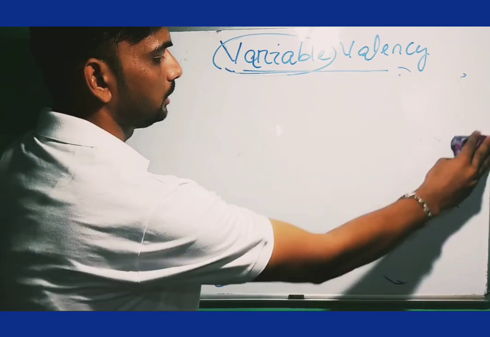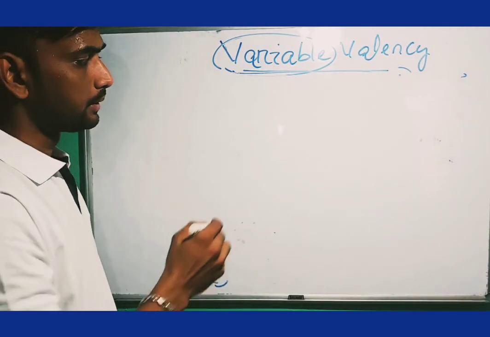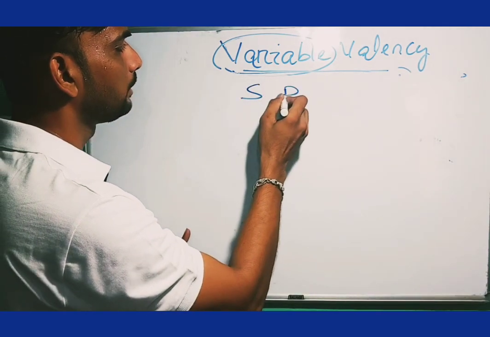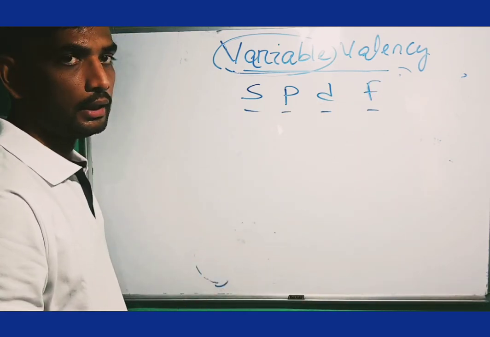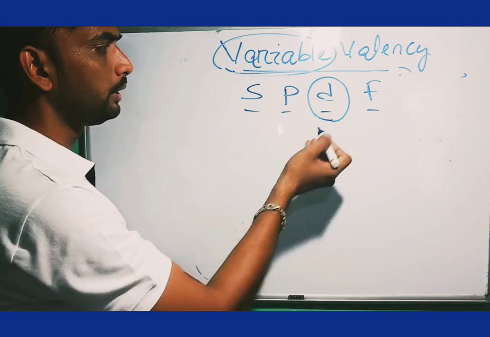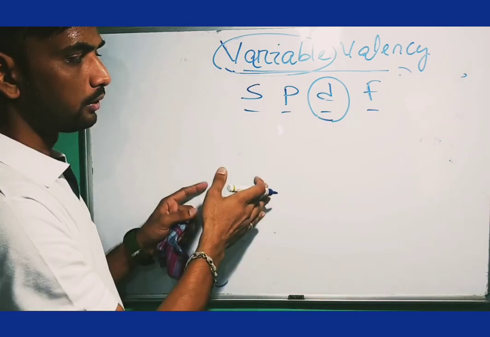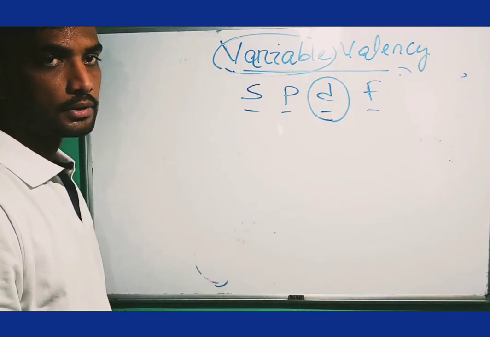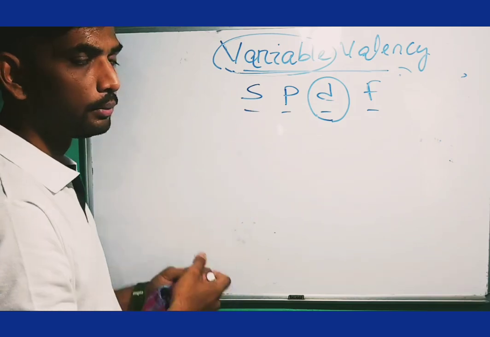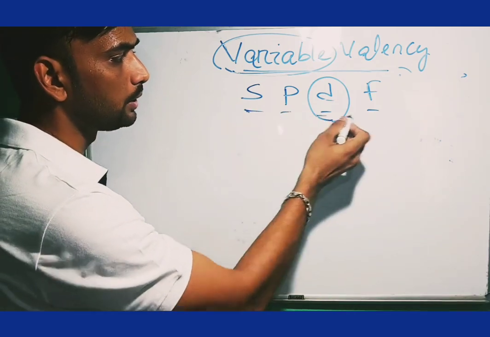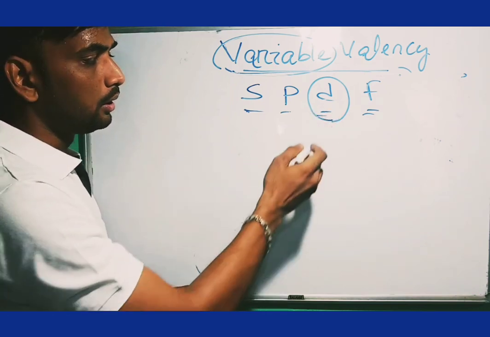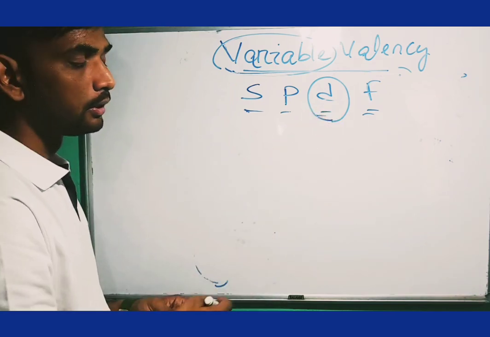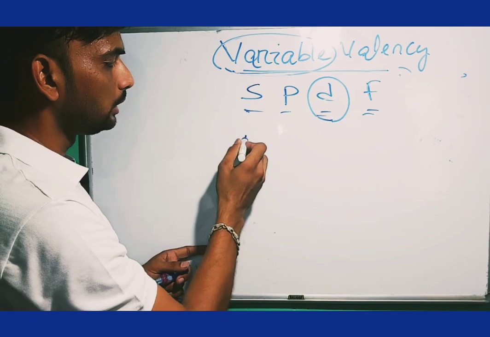In elements there are four types of orbitals: s, p, d, and f. We already know in the periodic table there are four blocks: s, p, d, and f blocks. So d block metals contain d orbitals.